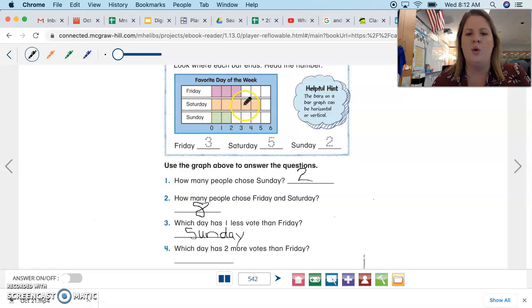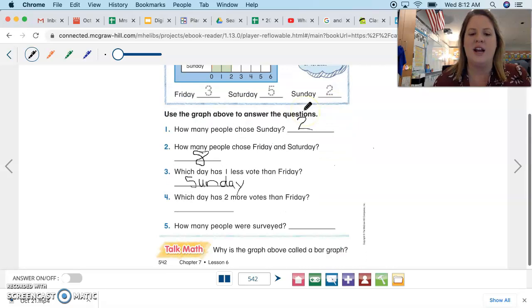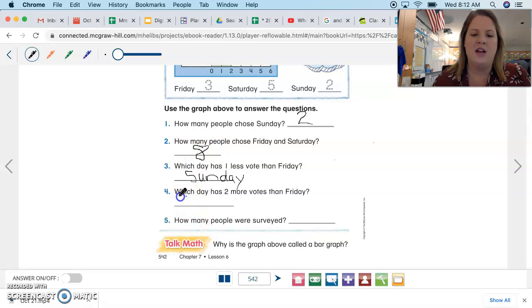Which day has 2 more votes than Friday? We see that Saturday has 2 more votes than Friday. So we're going to write Saturday on the line, the best we can, pausing it if we need to. Saturday on that line, okay?